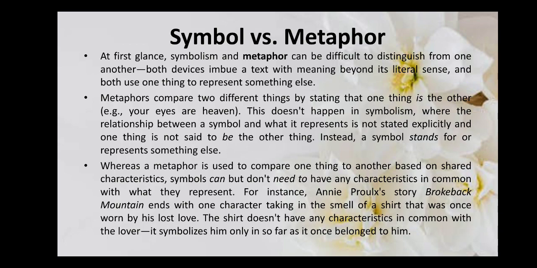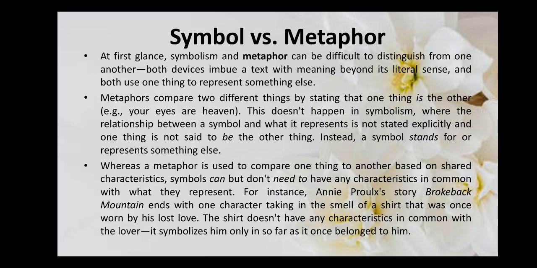Now, secondly, a metaphor is used to compare one thing to another based on a common shared characteristic. Symbols can, but don't need to, have characteristics in common with what they represent. What I want to say here is that there is always a comparison of two objects in a metaphor. One is compared to another based on a common feature.